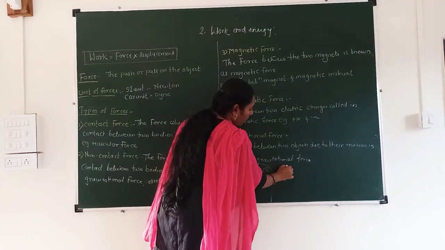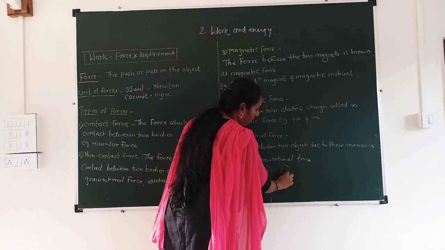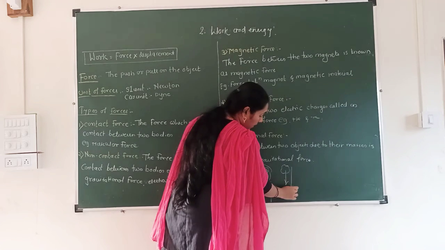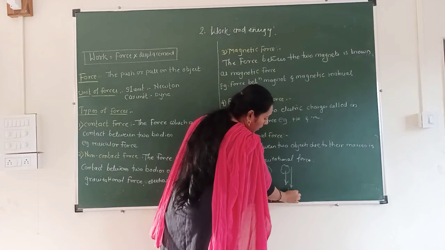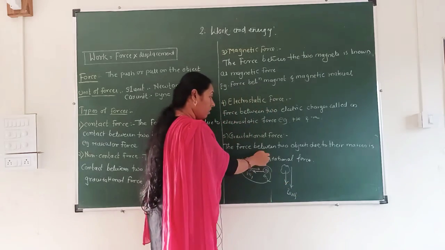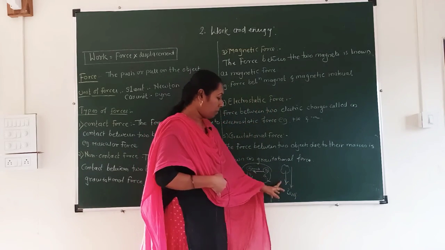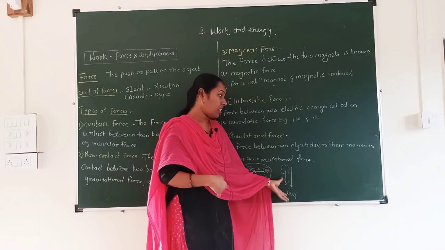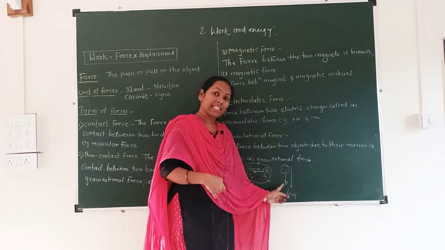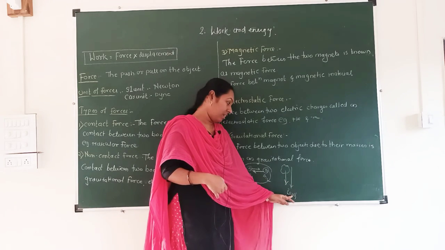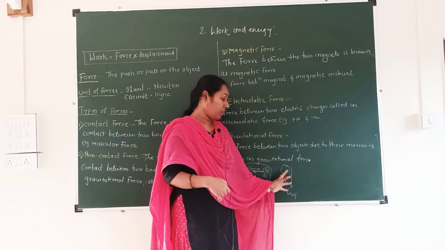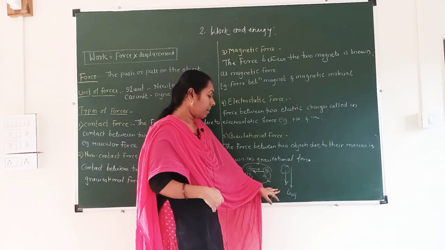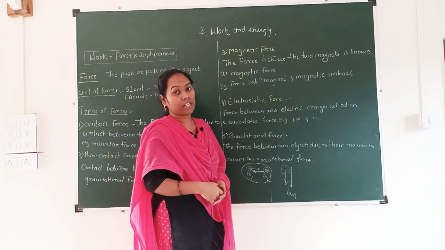Or for example, you can consider an apple falling down in the direction of the earth. These two have a force between them. Earth is one object, apple is another object. The force between these two objects is due to their various masses, the mass of earth is different and the mass of apple is different. The force between apple and earth is known as gravitational force.